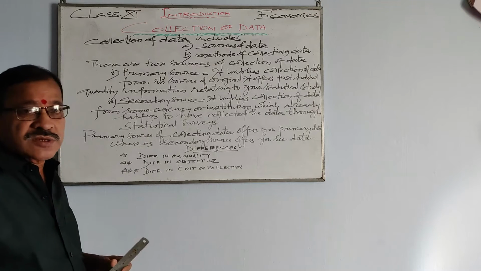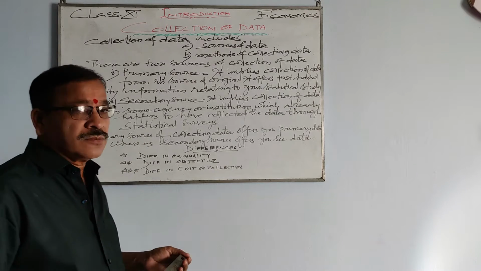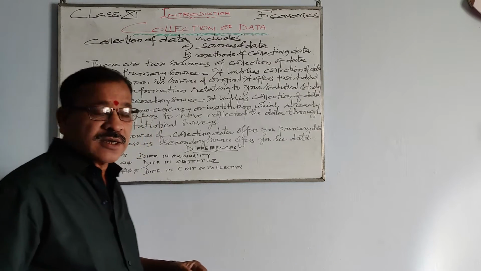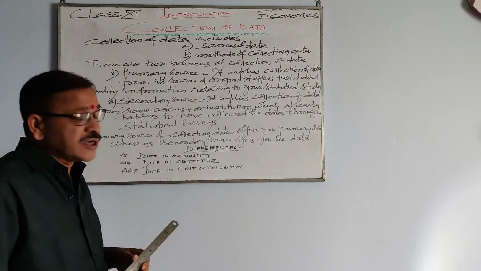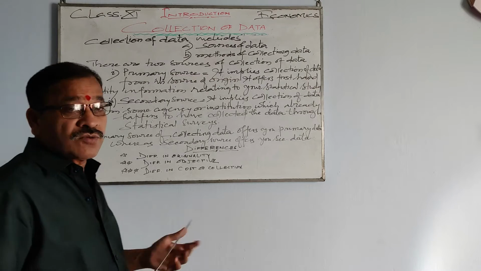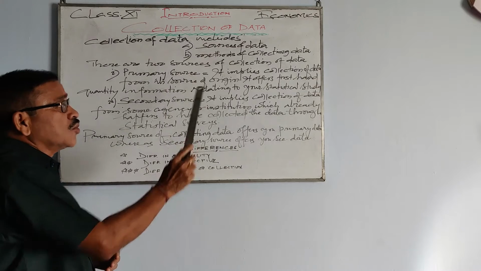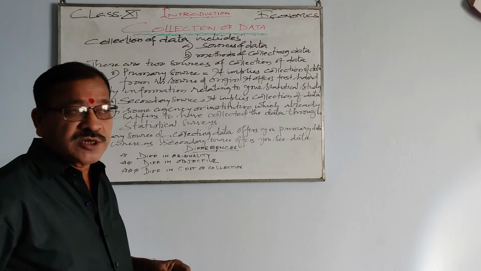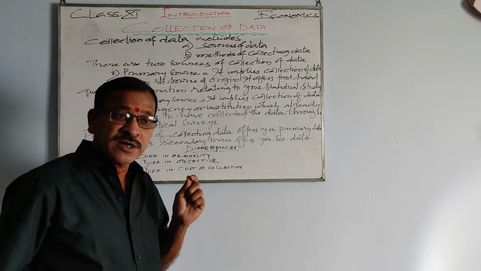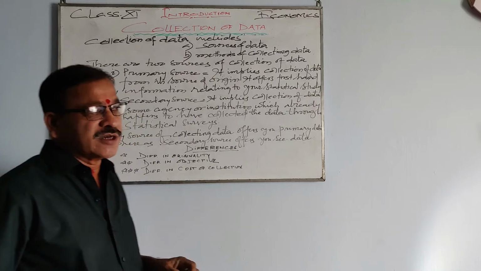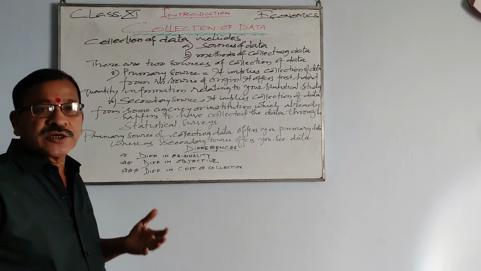So there are two sources of collection of data. From two sources one can collect the data. Number one, primary source. So what is that primary source? It implies collection of data from its source of origin. Primary source means the data we get from the origin, where it all started off or where it took birth.